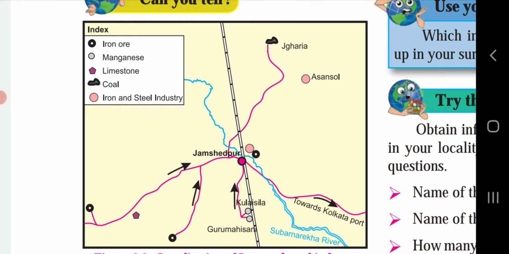If you see the detailed information about the Jamshedpur region, then you can get the answers to this question. If you have an atlas with you, take it out and find the Jamshedpur area. Under that you can get this answer. The districts of Jharkhand and the nearby areas of Odisha, Mayurbhanj, supply raw materials. It obtains manganese from Keonjhar.